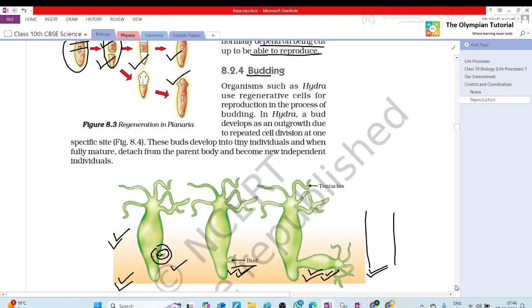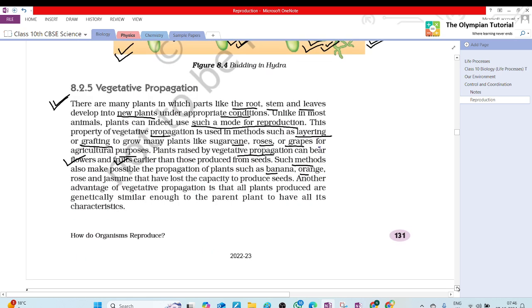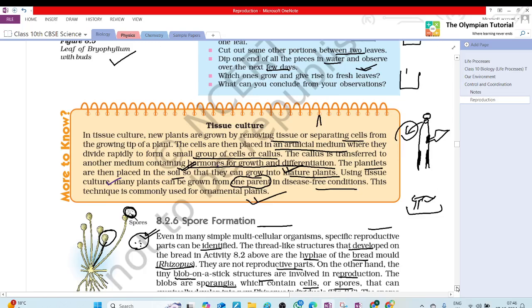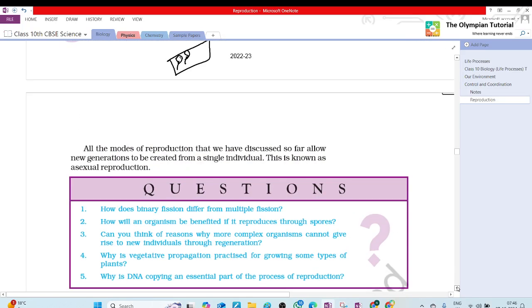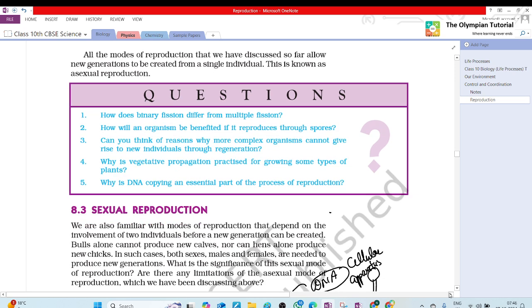Next question. Ayukta, how will an organism be benefited if it reproduces through spores?